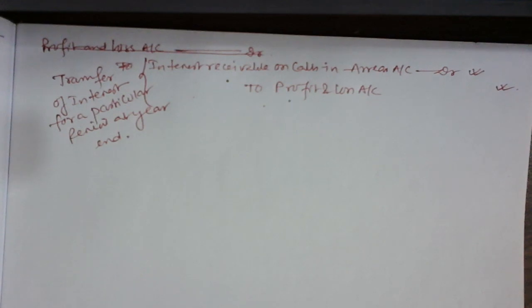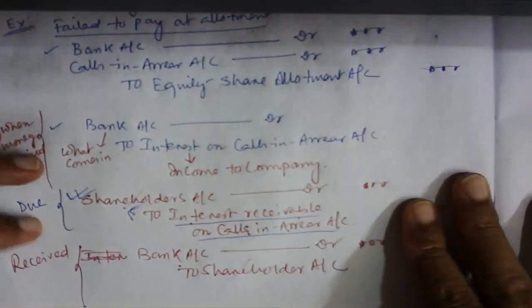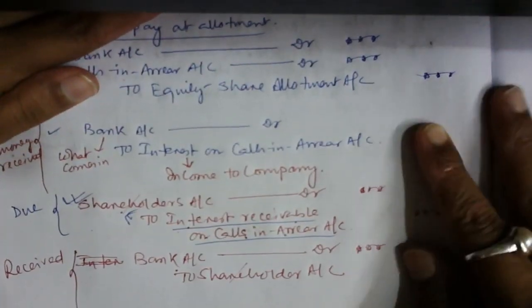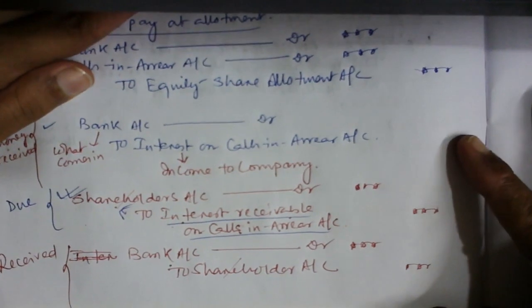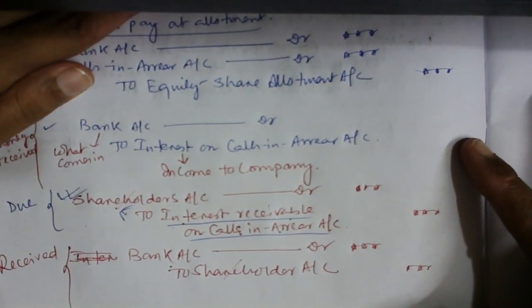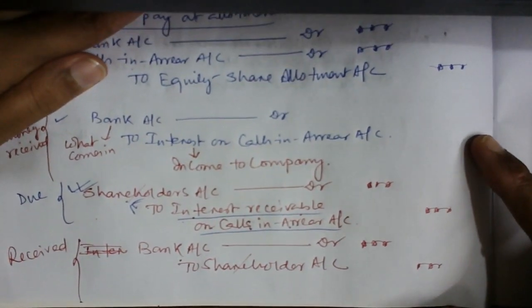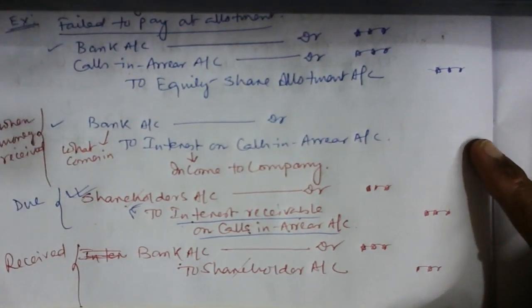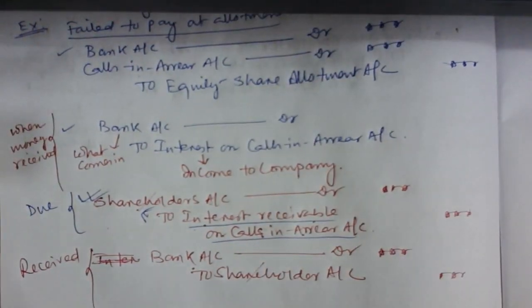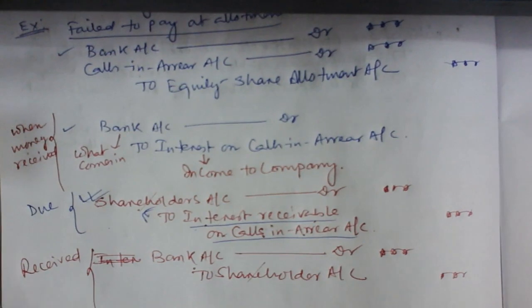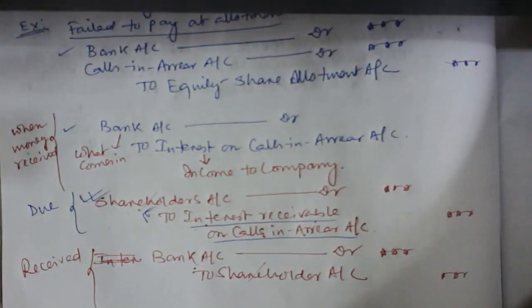Okay. So moving to the last page. See here, you can note this down. Shareholder account debit to interest receivable on calls-in-arrear account. Bank account debit to shareholders account. Please make a note of that.